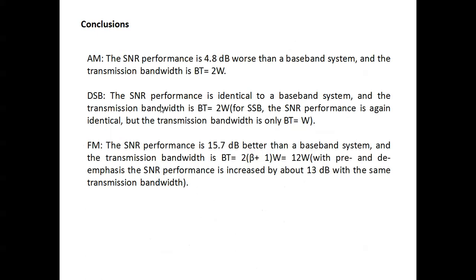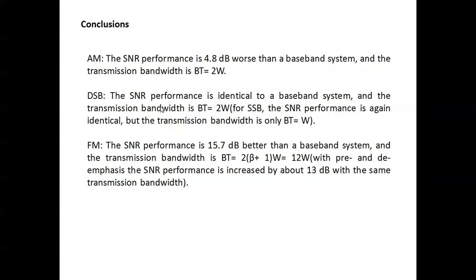So, conclusion: the SNR performance for AM with pre-emphasis de-emphasis is only 4.8 dB, which is worse than the baseband system, so don't use it for AM.